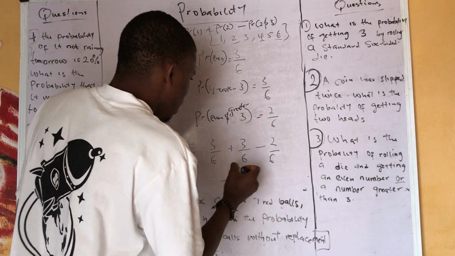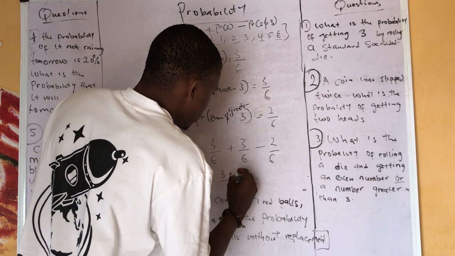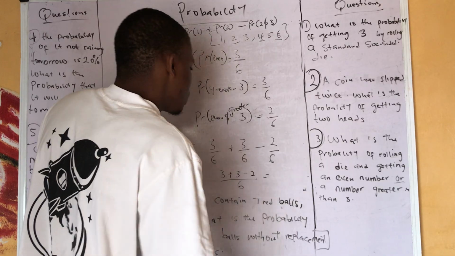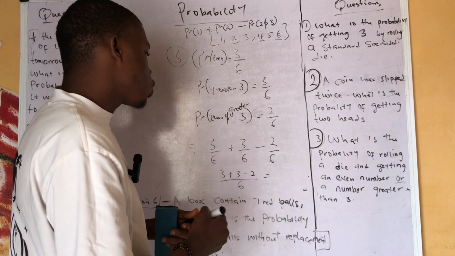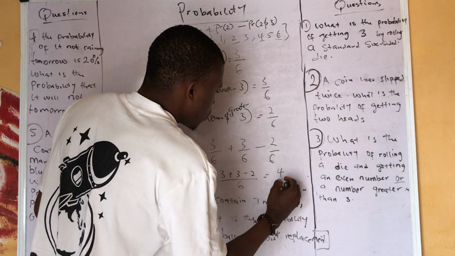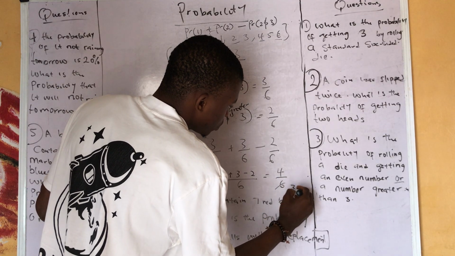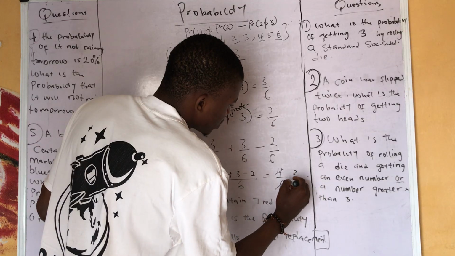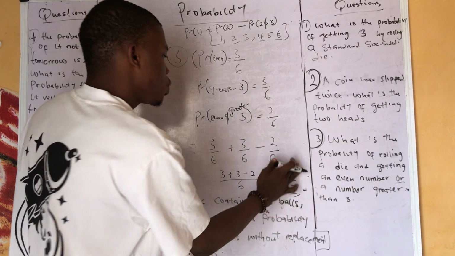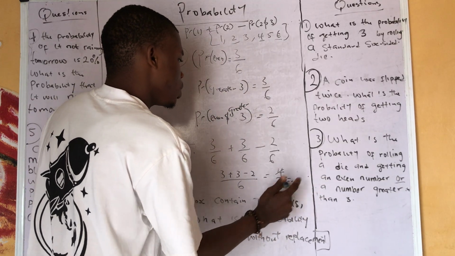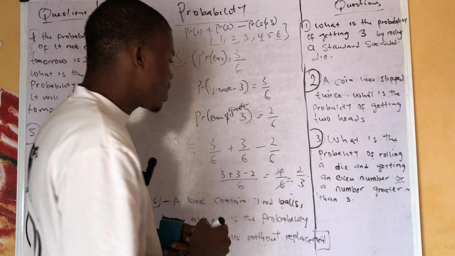Now we add 3 plus 3 minus 2, which is 6 minus 2, that's 4 over 6. Divide by 2 here and here, so our answer is simply 2 over 3.